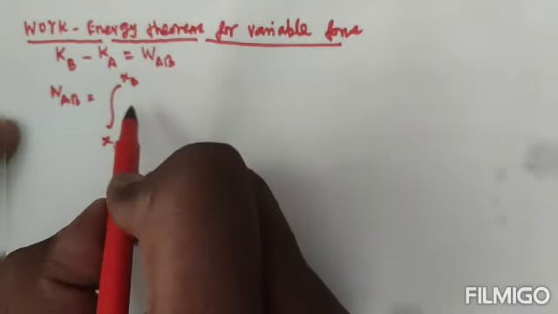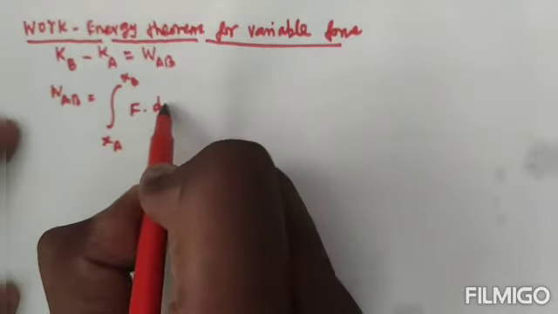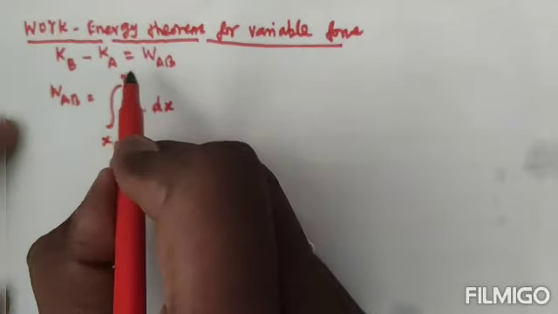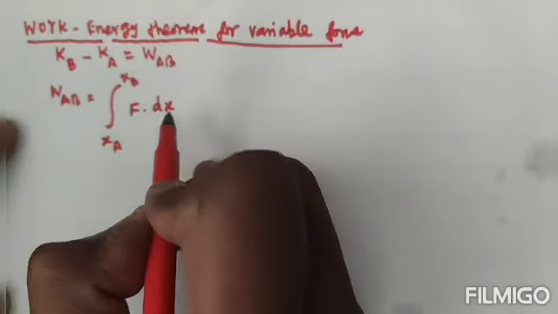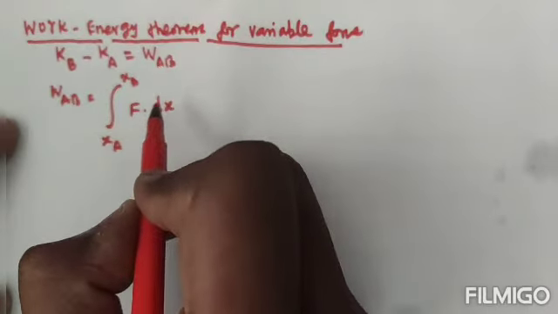The work done we can write as the integral of force into change in displacement, from XA to XB. This is the integral form of work done.